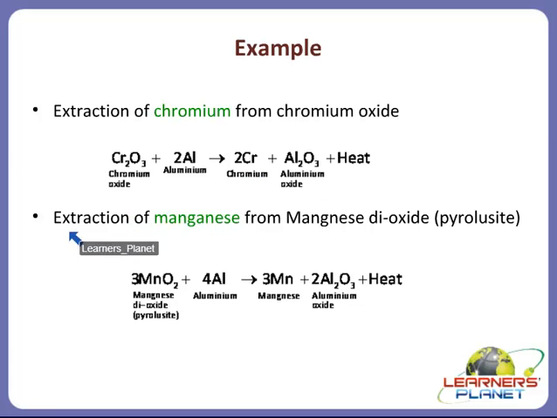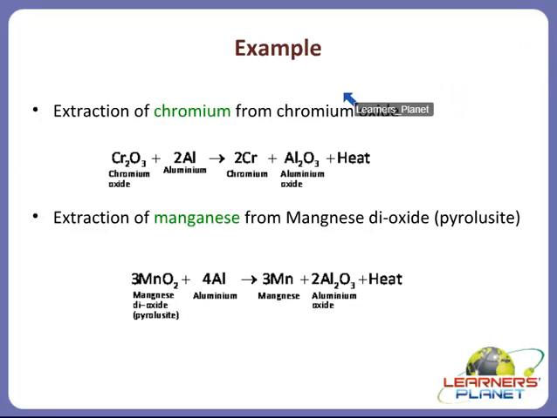Now the same as this, extraction of manganese from manganese dioxide. Now what is the name of this ore? It is pyrolusite. Now here, children, manganese dioxide or pyrolusite is heated with aluminium. And what will we get here? We will get manganese, that is molten manganese, and Al2O3. Right? This reaction is also used for repairing of your railway tracks.